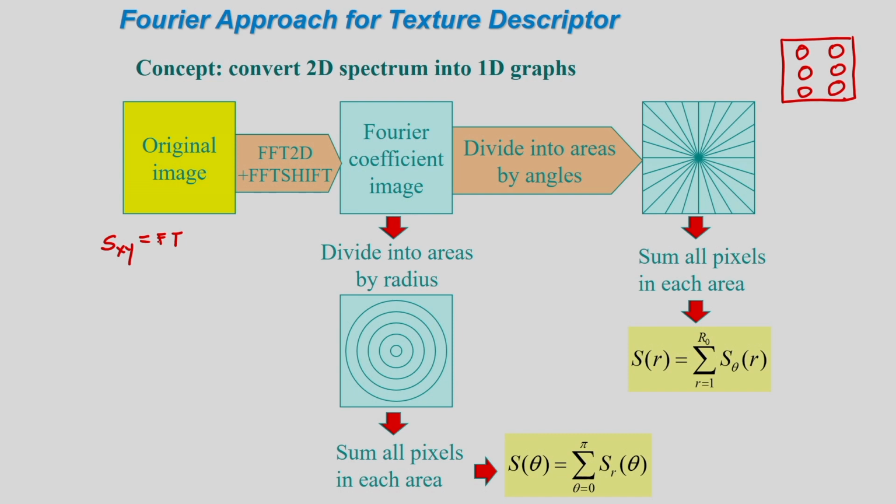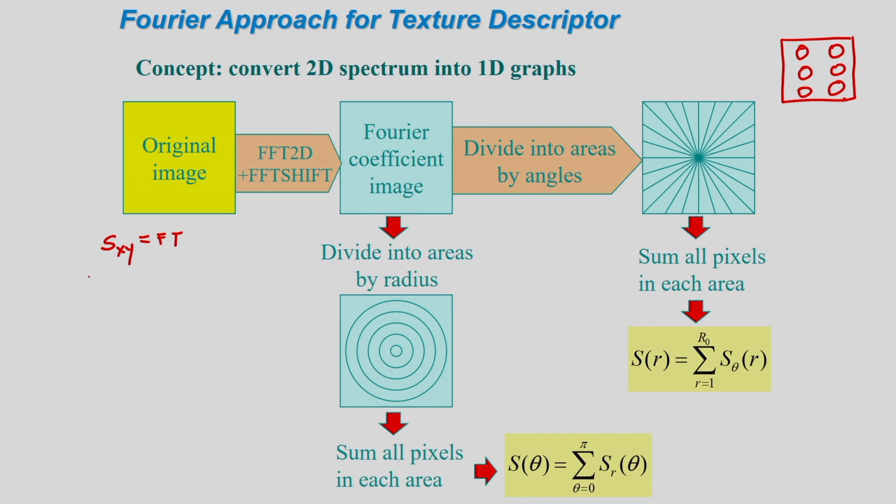In the Fourier transform, the prominent peaks in the Fourier spectrum give the principal directions of the texture pattern. That is the first point. The prominent peaks in the Fourier spectrum give the principal directions of the texture pattern, and also the location of the peaks in the frequency plane gives the fundamental spatial period of the patterns. So this is the concept of the Fourier transformation.